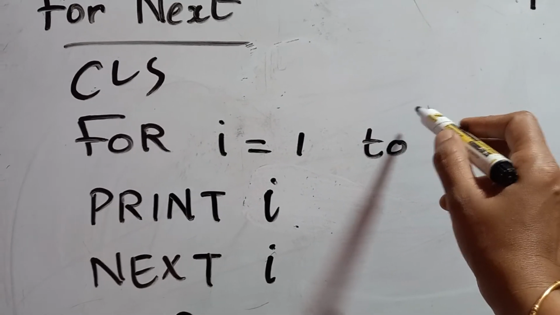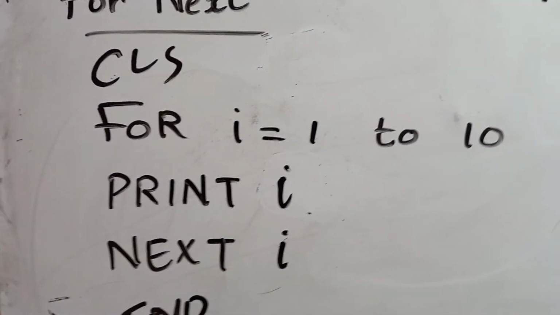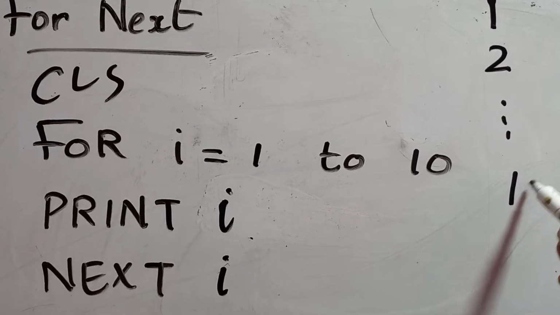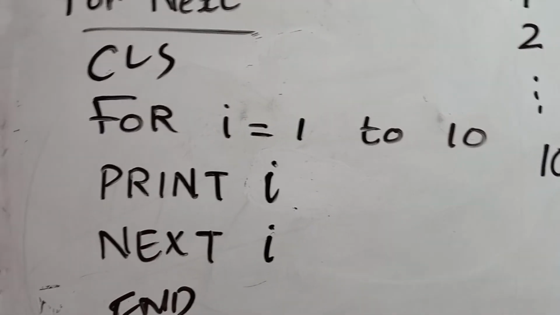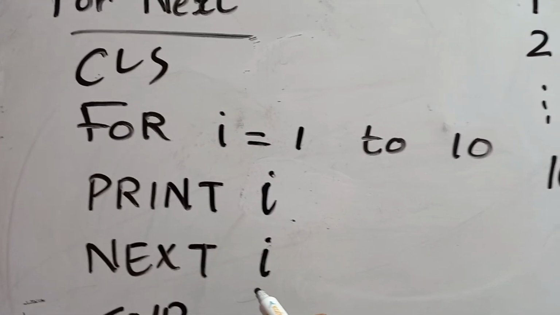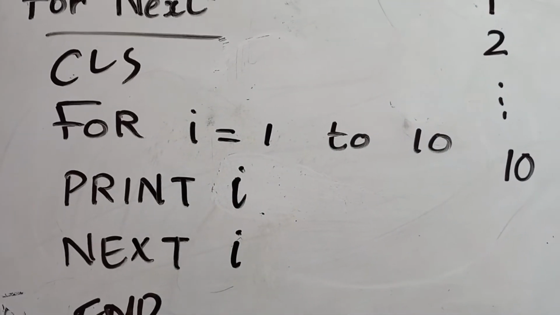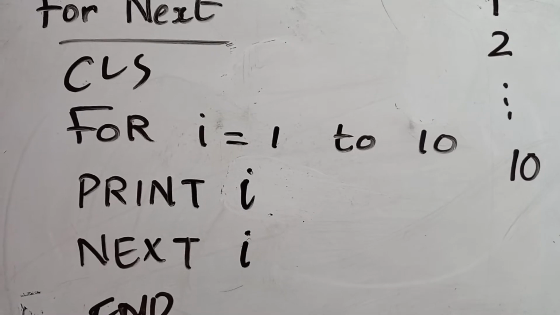Yes, it is in your range, right? So coming down, the next value of I will be printing. What is the next value of I? Yes, it is 2. You are absolutely correct. Like that, it will be printing till 10. Correct? Yes. After 10 also it will be coming down, and the next value of I is actually 11, but it is out of your range and it will be exiting from that loop.